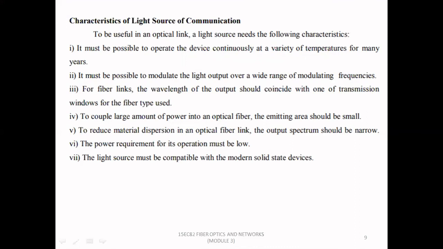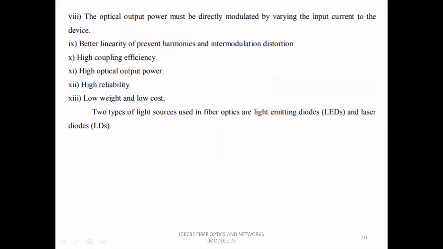To reduce material dispersion in an optical fiber link, the output spectrum should be narrow. The power requirement for this operation must be low. The light source must be compatible with the modern solid-state devices. The optical output power must be directly modulated by varying the input current to the device. Better linearity, preventing harmonics and intermodulation distortion. High coupling efficiency is expected. High optical output power is expected. High reliability is expected. Low weight and low cost is expected.